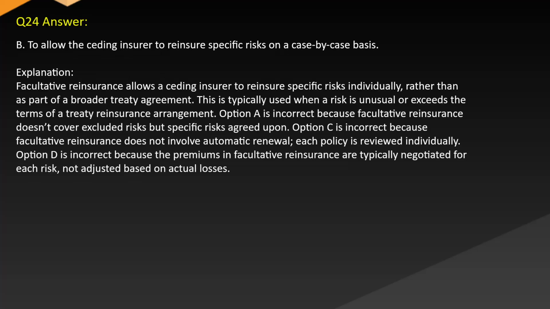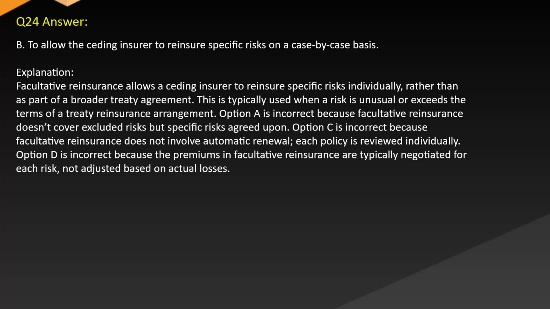Answer B. To allow the ceding insurer to reinsure specific risks on a case-by-case basis. Explanation: Facultative reinsurance allows a ceding insurer to reinsure specific risks individually rather than as part of a broader treaty agreement. This is typically used when a risk is unusual or exceeds the terms of a treaty reinsurance arrangement.